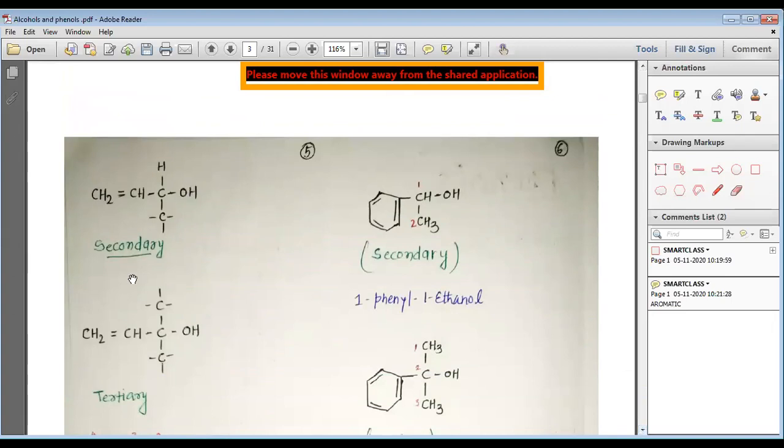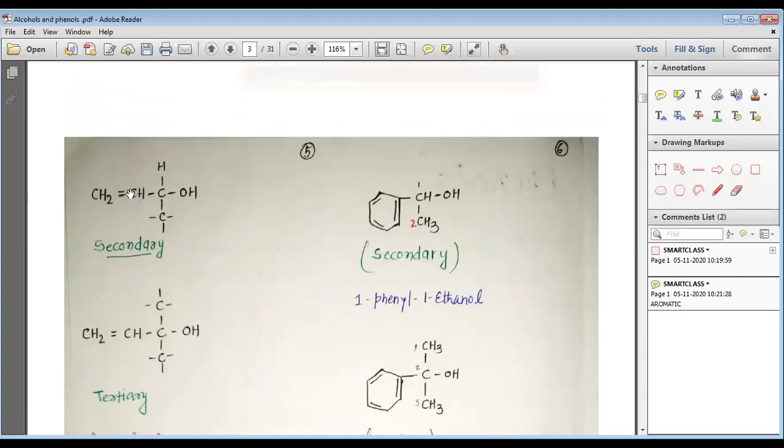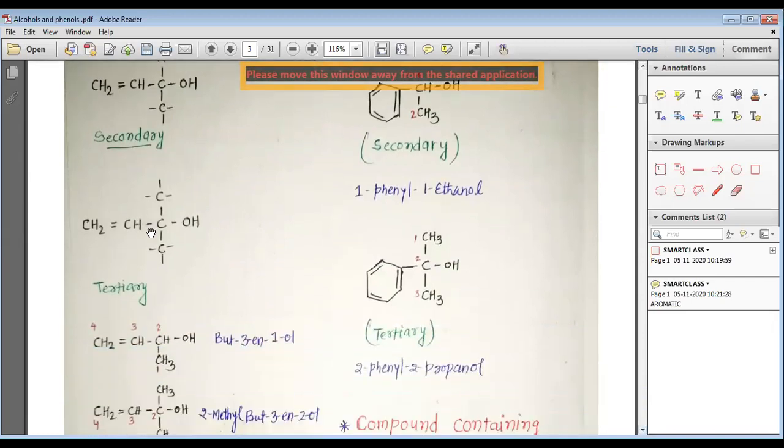The secondary allylic alcohol is this alcohol where the OH group is bonded to a carbon. This carbon is bonded to one carbon, and again it is bonded to the second carbon which is involved in the double bond. An allylic alcohol can also be tertiary, where OH is bonded to a carbon that is bonded to three carbons, and one of them is involved in the double bond.